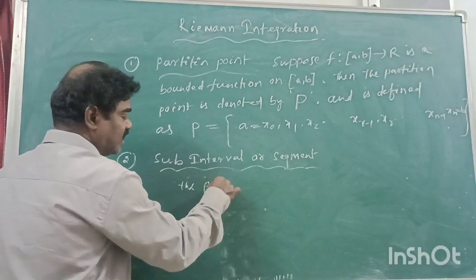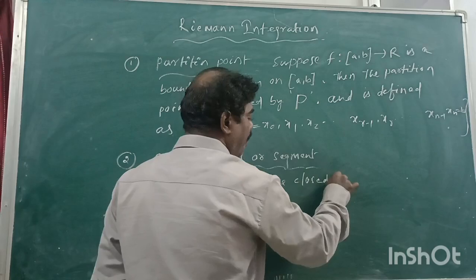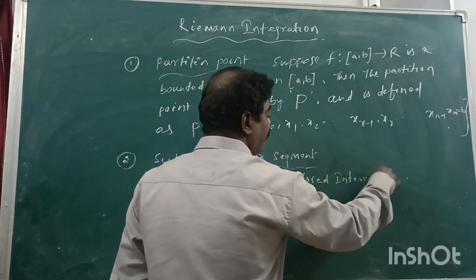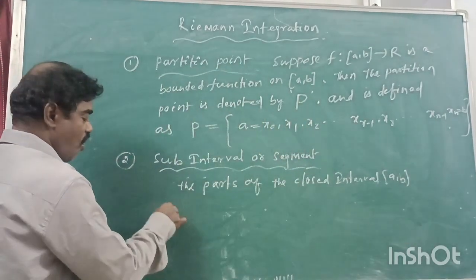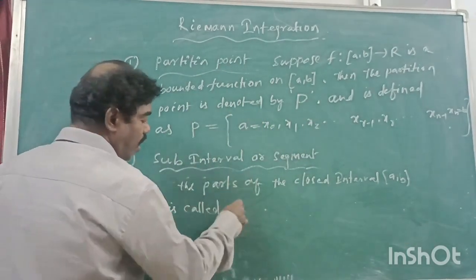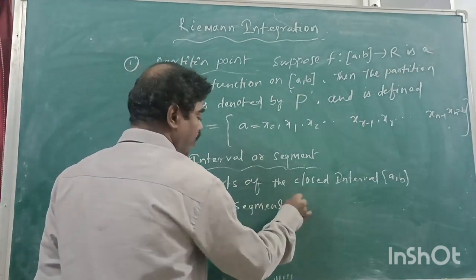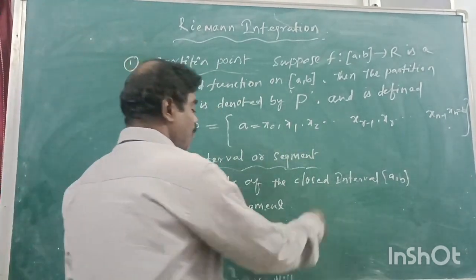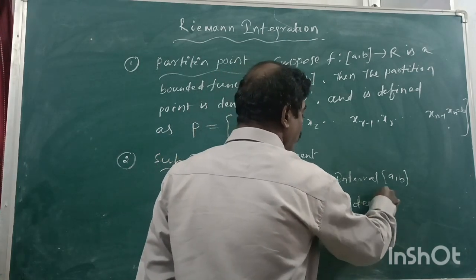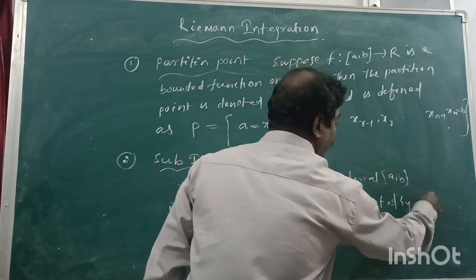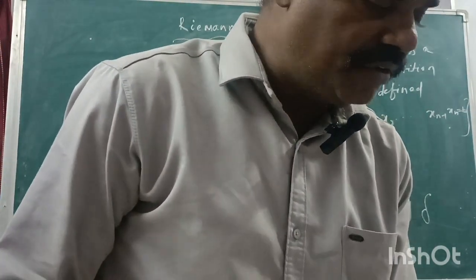The parts of the closed interval [a, b] are called segments, which are denoted by delta.